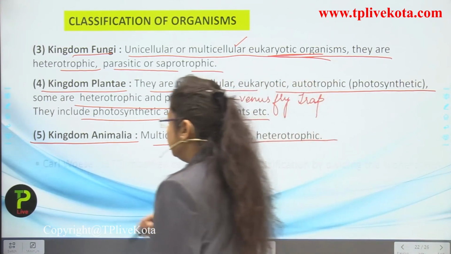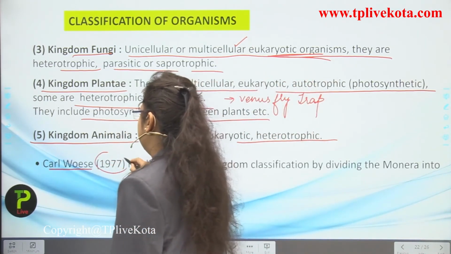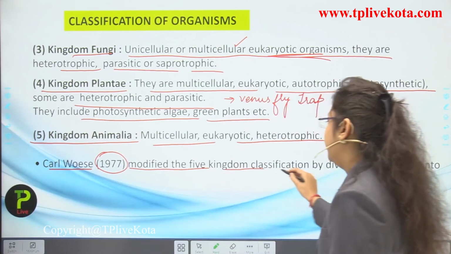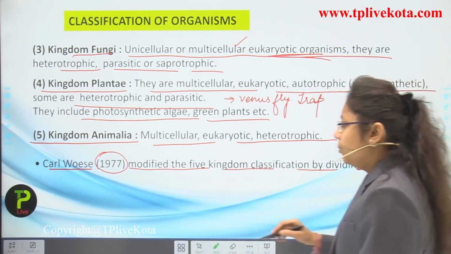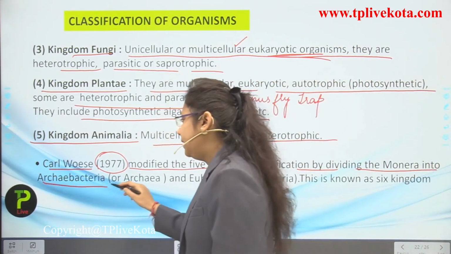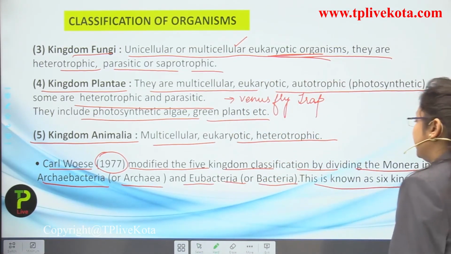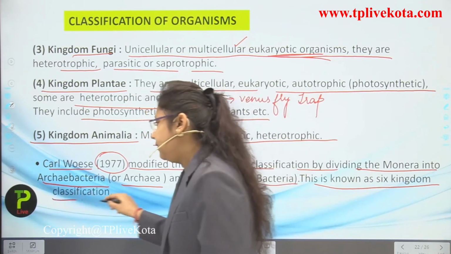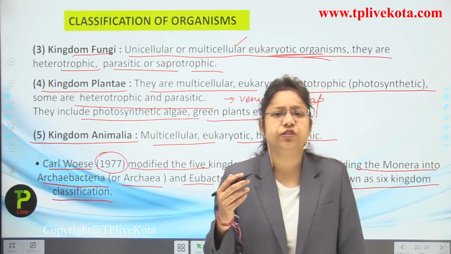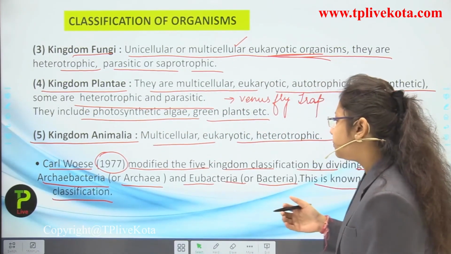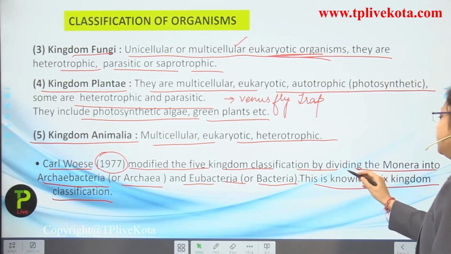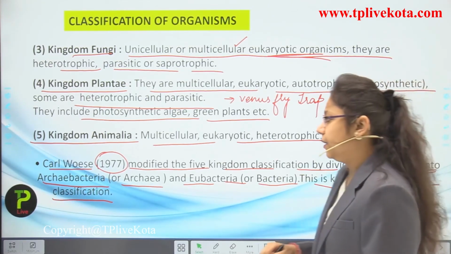Okay, Carl Woese, in 1977, modified the five kingdom classification by dividing Monera into Archaebacteria or Archaea and Eubacteria or bacteria. This is known as six kingdom classification. Actually, it was just a type of subdivision which was done, the subdivision of Monera into Archaebacteria or Archaea.